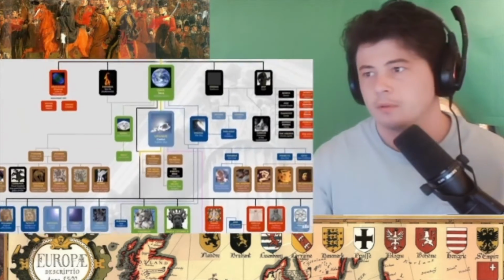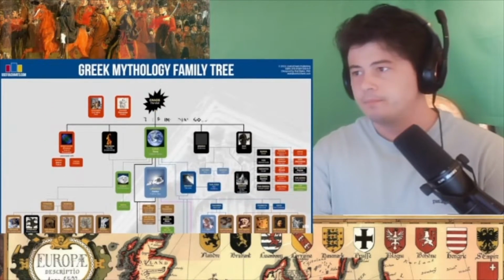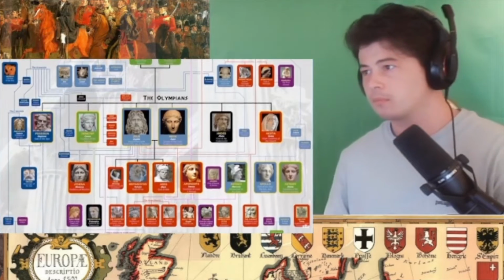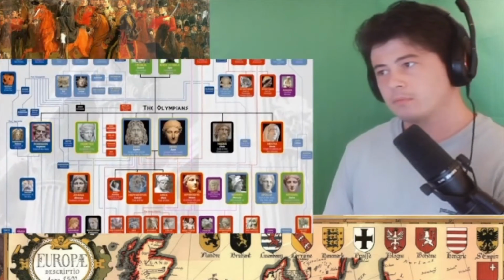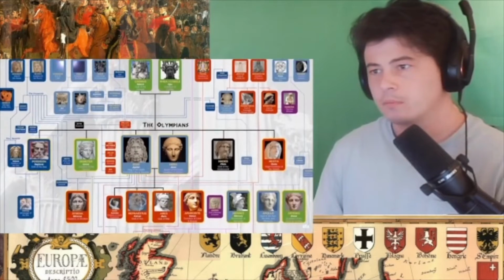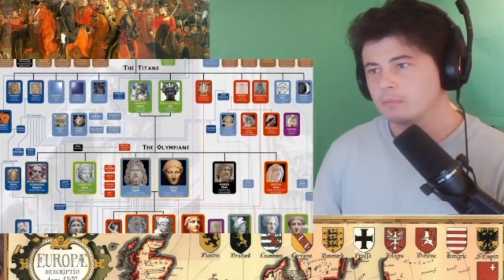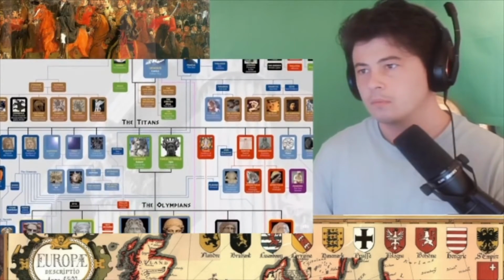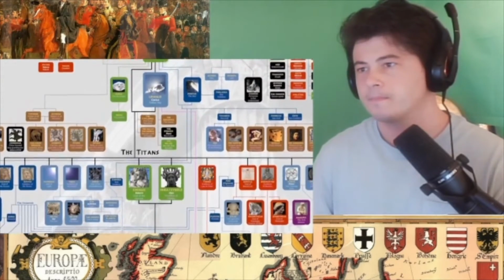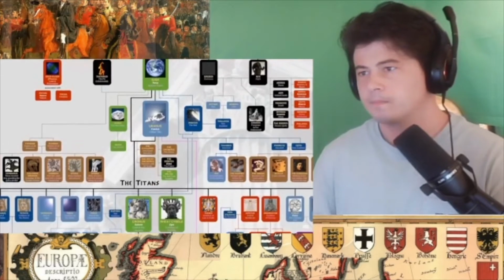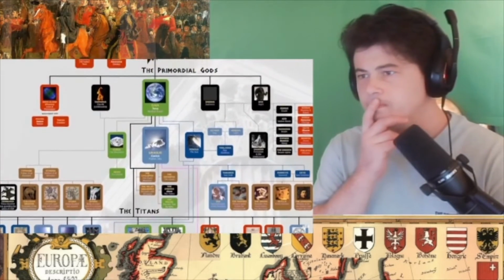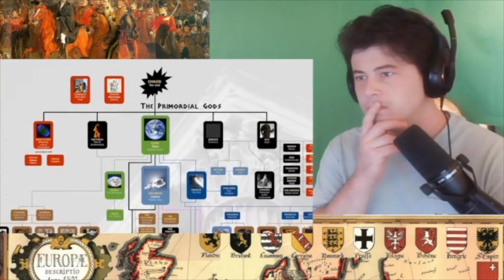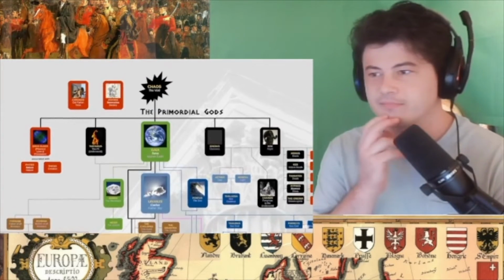So I'll be looking at three generations of gods: the primordial gods, the Titans, and the Olympians. And one other thing I should mention before we begin. There are several different ancient sources that talk about these gods, and sometimes they differ when it comes to who was the parent or child of who. So in some cases, I had to make a choice, and therefore you might disagree with that choice. But just remember, we're talking about mythology here, and therefore there's really no such thing as a correct version of events.